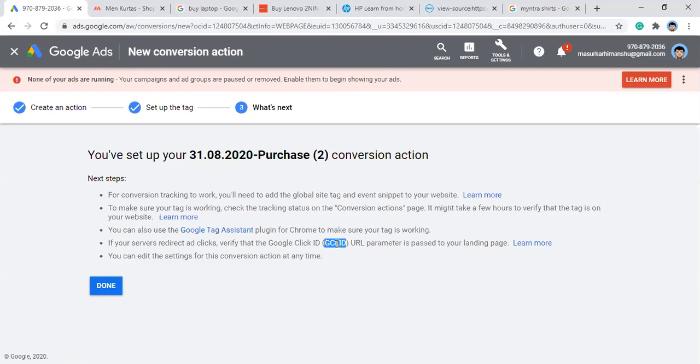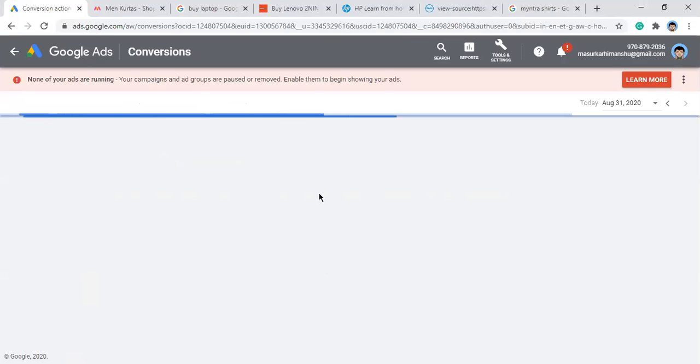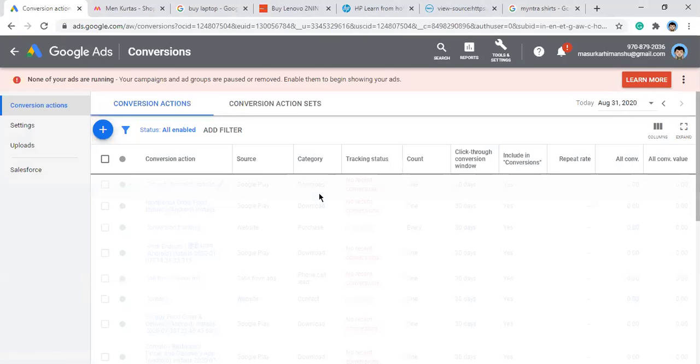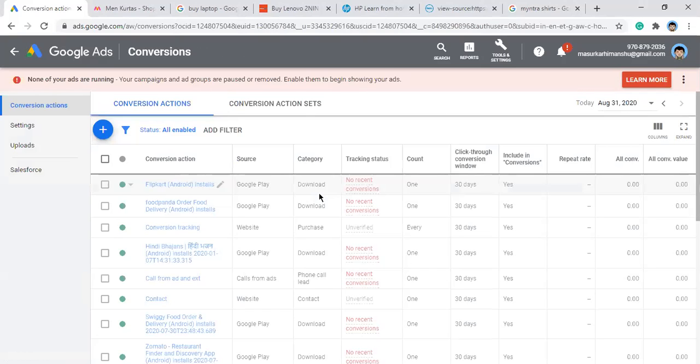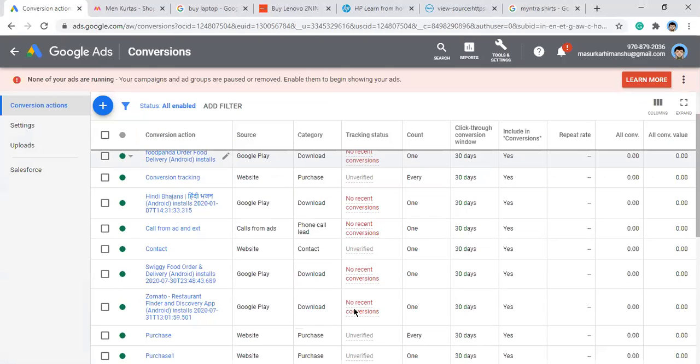Still, you have to pass the parameter to your landing page. So we have set up the conversion tracking now. You just have to place the conversion pixels, then you are ready to track the conversions.